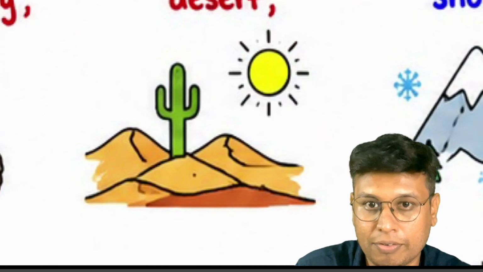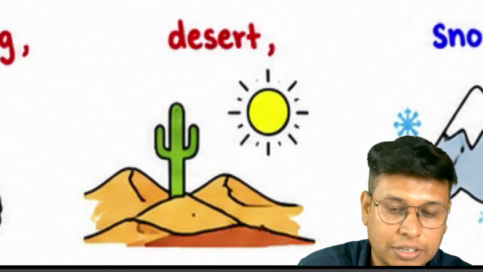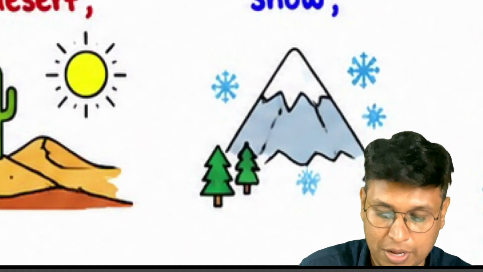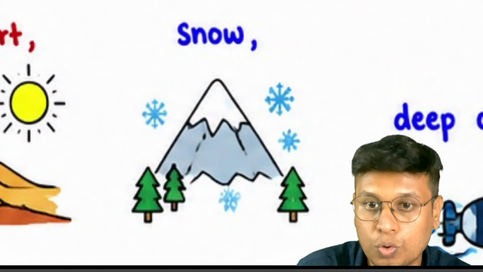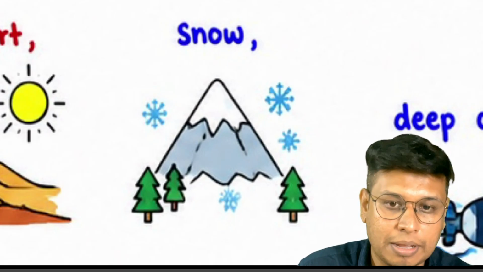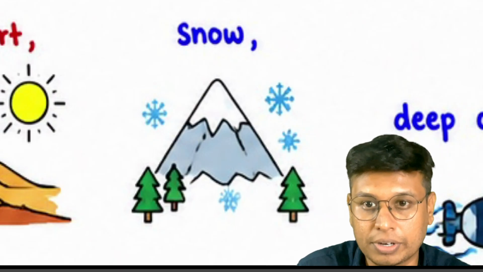Next is desert. Everybody knows surviving in a desert is very difficult due to the heat, the lack of water, and lesser biomass. Snow presents its own challenges. Too low a temperature and too high a temperature pose different problems.